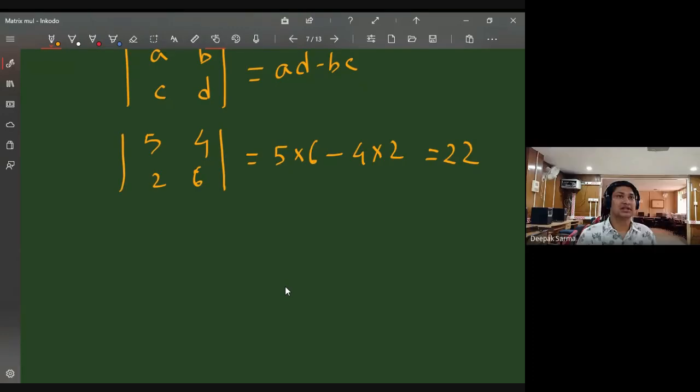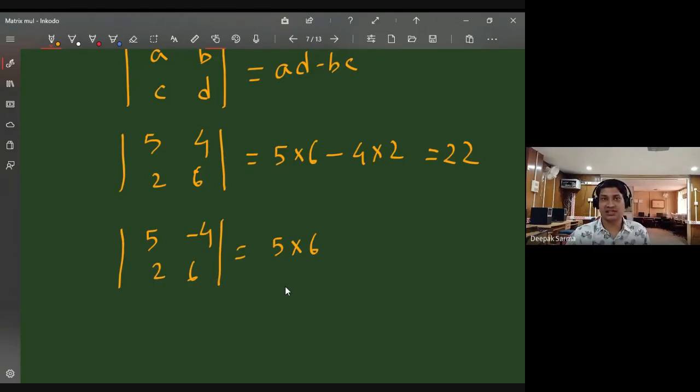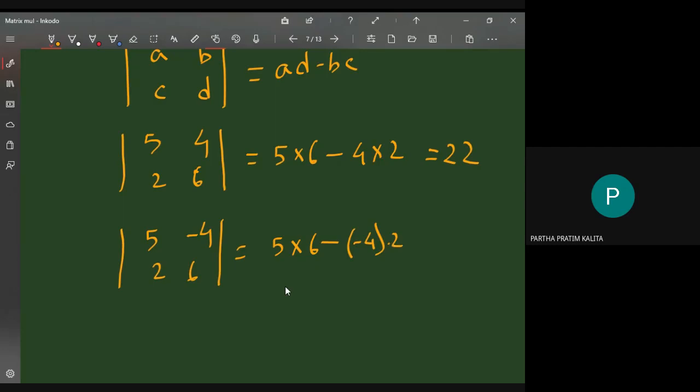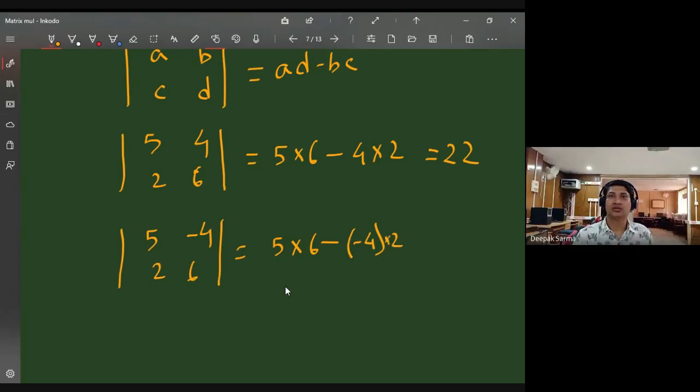Okay, let us slightly change the numbers. Suppose again 5, 6, minus 4, 2. So the diagonal entries are clear. I have to multiply the diagonal entries 5 with 6. Then minus. Then what do I have to write? Of the off-diagonal entries, I have minus 4 into 2. So what do we have? 5 into 6 again 30. But here minus and again I have minus, it will become plus. So it will be 38.